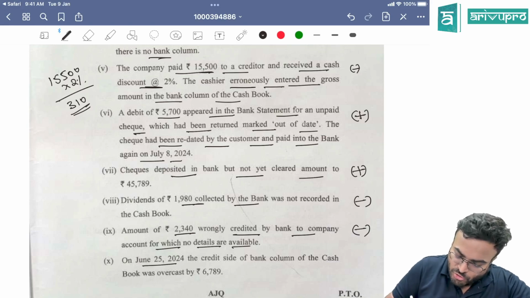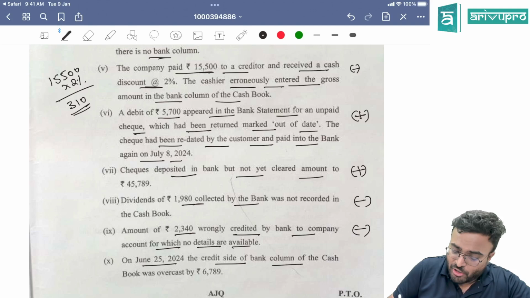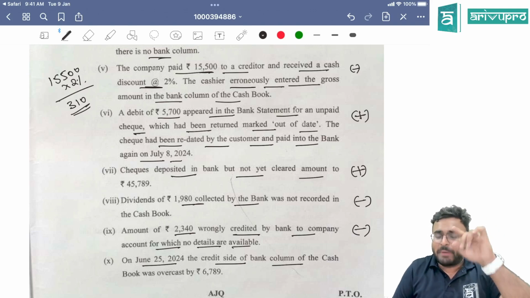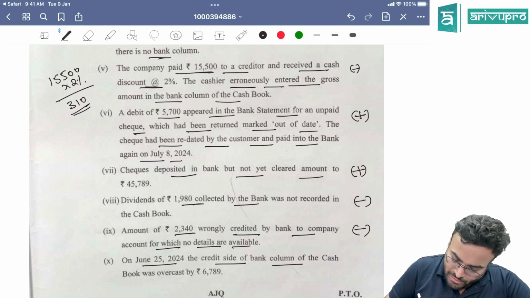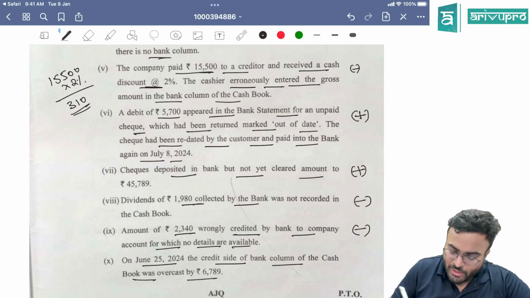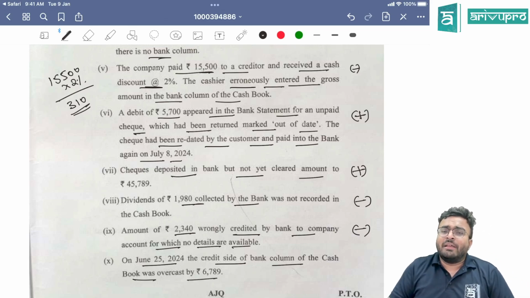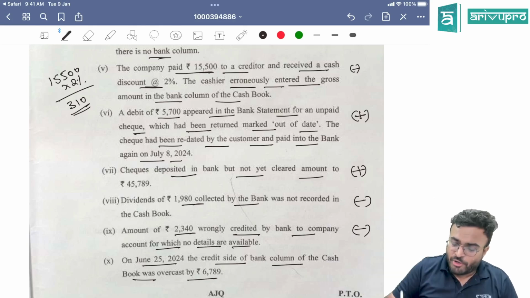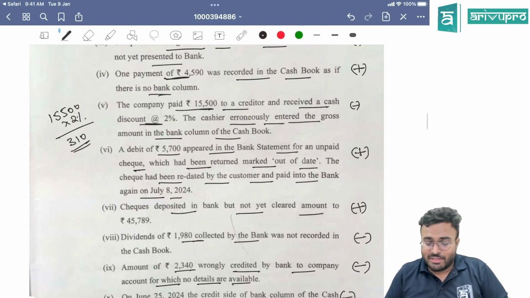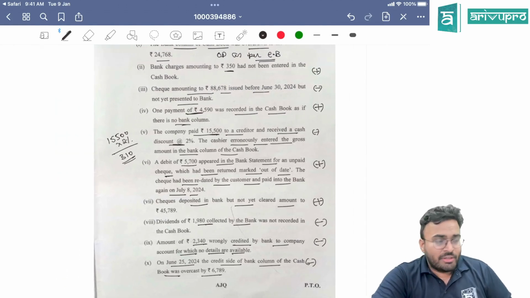On 25th June 2024, the credit side of the bank column, which means the payment side of the cash book, was overcast. That means you put extra payment. Extra payment means balance increases. Now what you're going to do? You're going to decrease it. This should be your BRS, guys.